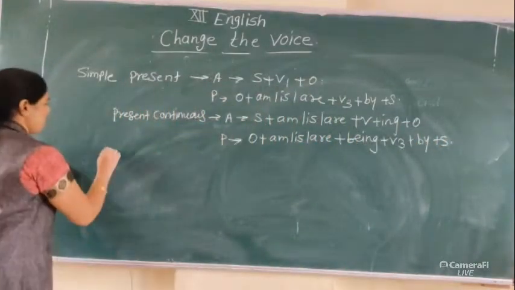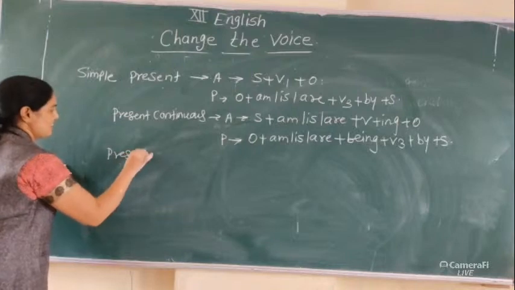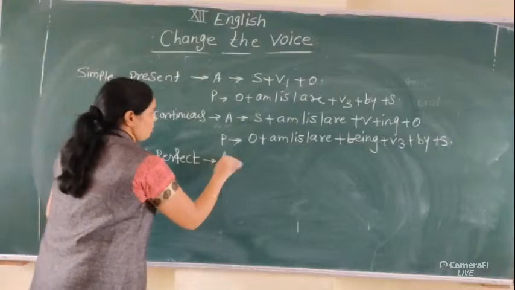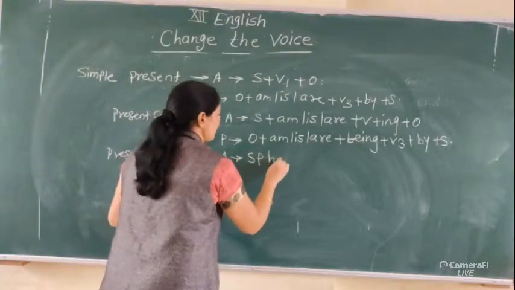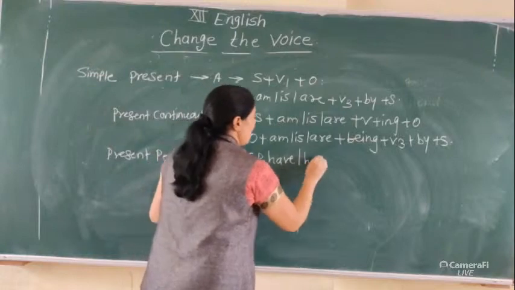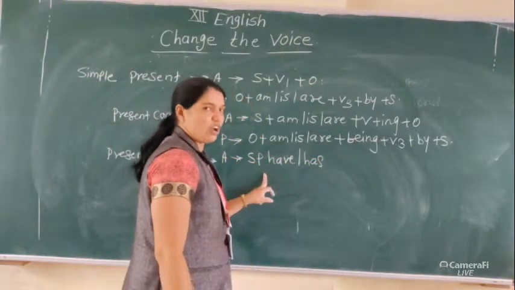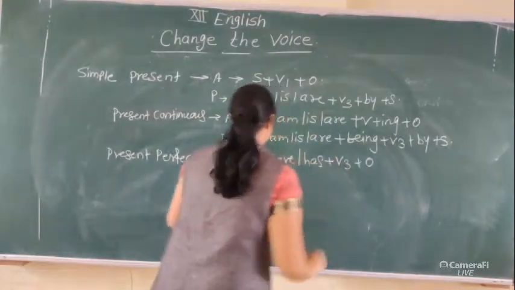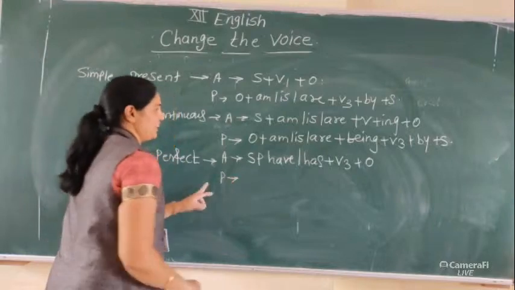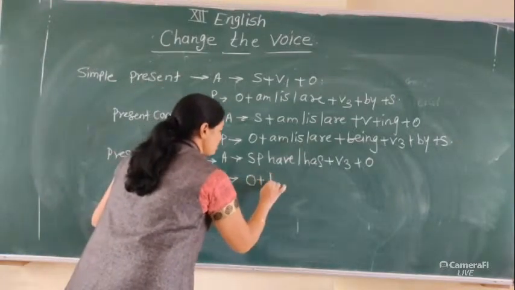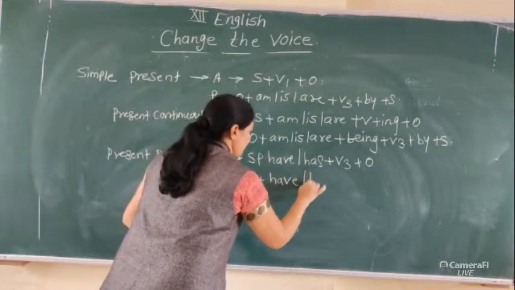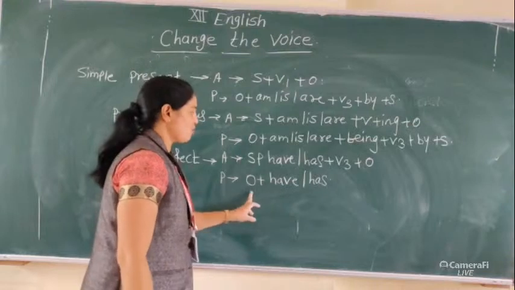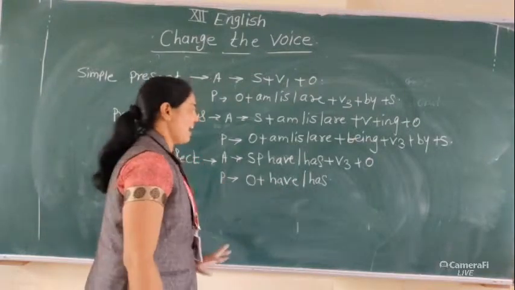Then present perfect tense, active voice: subject plus have or has according to singular or plural form plus V3 plus object. When converting it into passive: object plus have, has. When the object is plural, use have; when it is singular, use has.